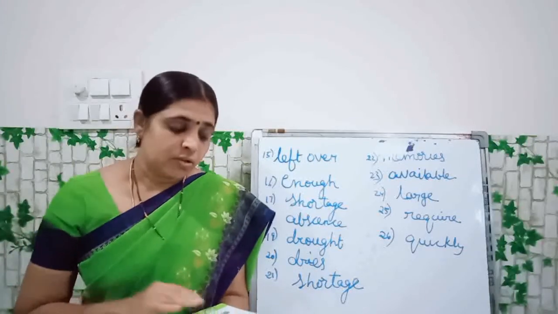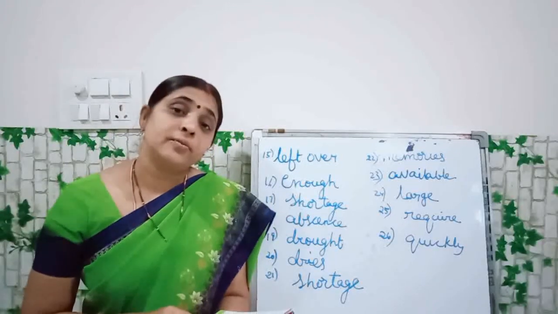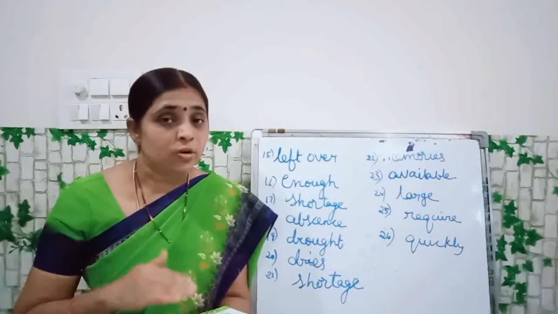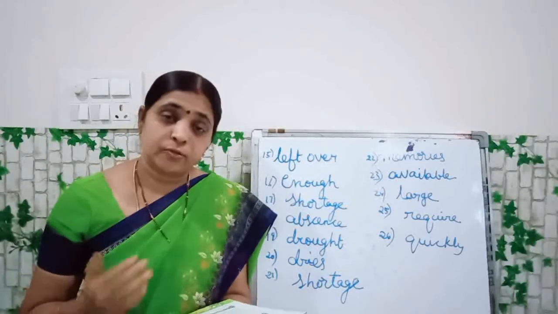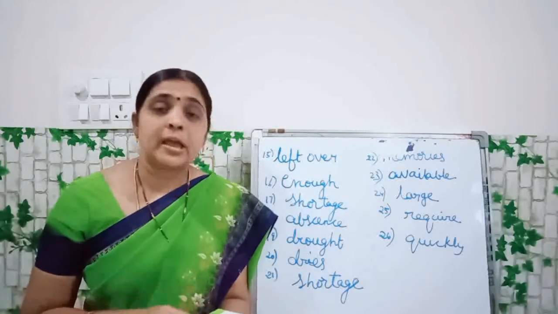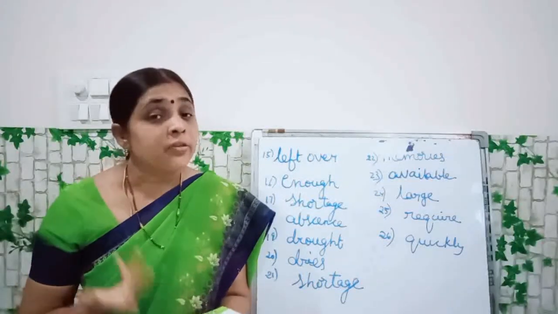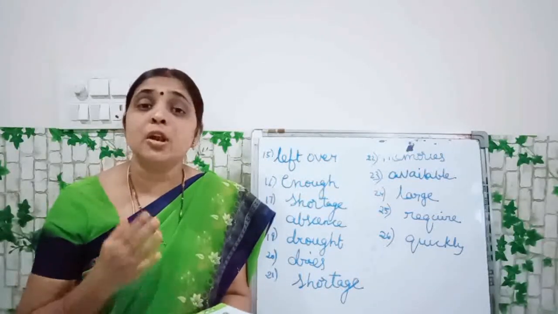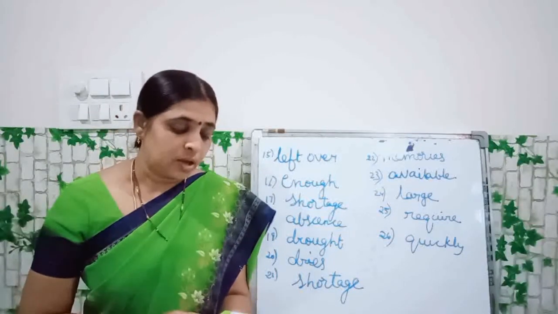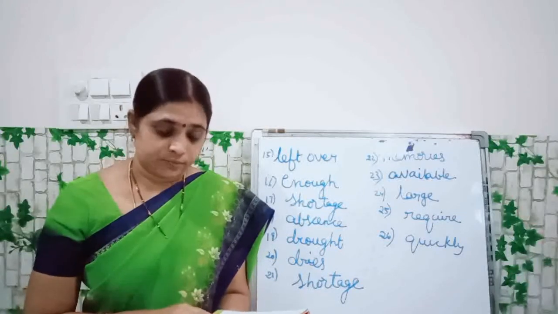Understood, children? We all get water from rain. Where are we getting water from? We are getting water from the rain. What happens if there is little rain? If there is little rain, what will happen, children? We will not get enough water. There will be less water.